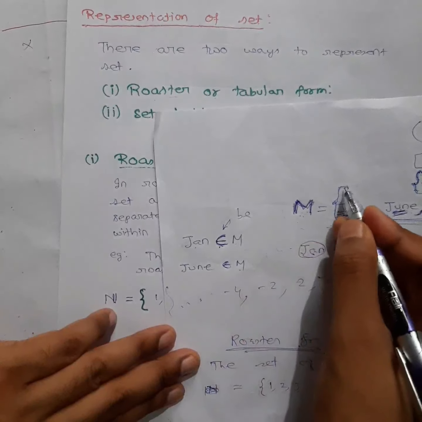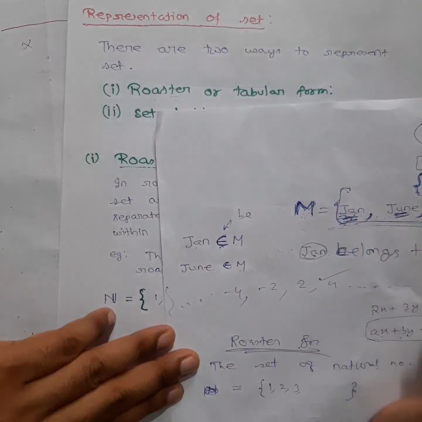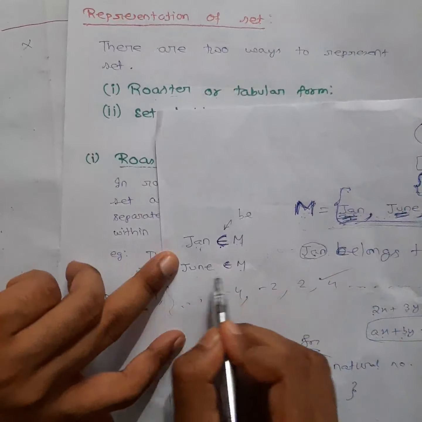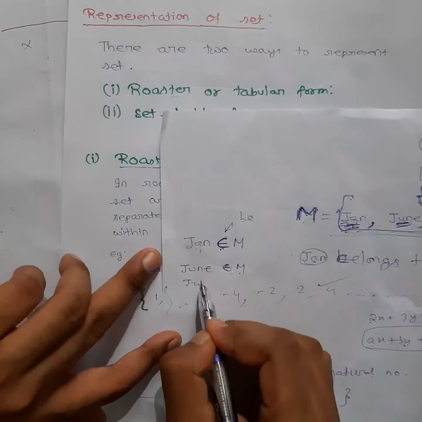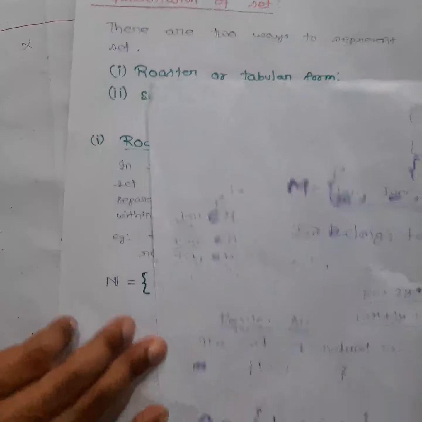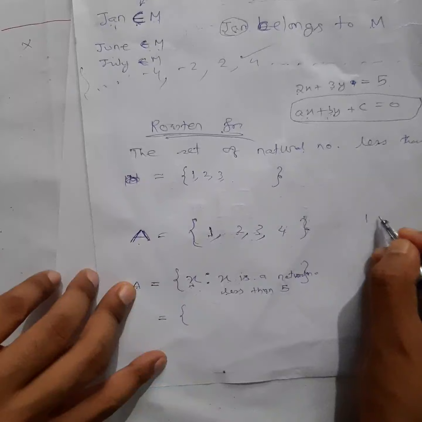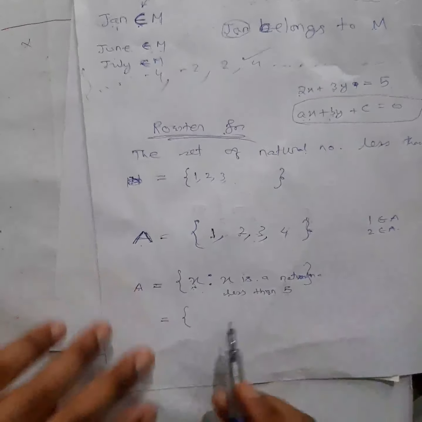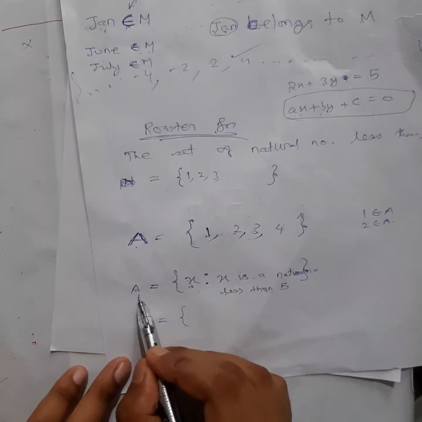In the same way I can write June belongs to M. M is the set, right? M is the set of what? Months which start with letter J. So I can write January belongs to M, June belongs to M, July belongs to M. In maths I can write like this with symbols. In the same way here I can write 1 belongs to A, 2 belongs to A, like this you can write.